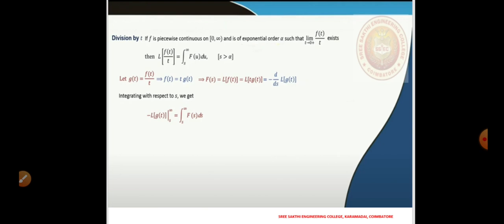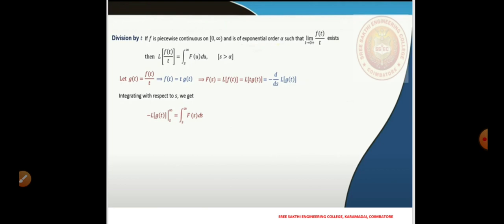We know from the previous lecture that when we multiply by t, it is like minus d by ds of L of g of t. Well, if we integrate now with respect to s this relation F of s equals minus d by ds of L of g of t, then we will get, showing this side first,